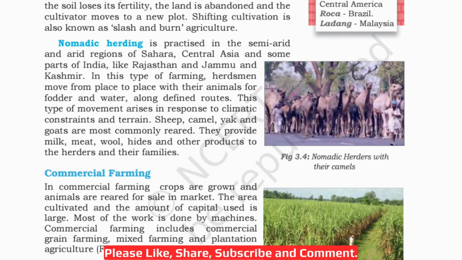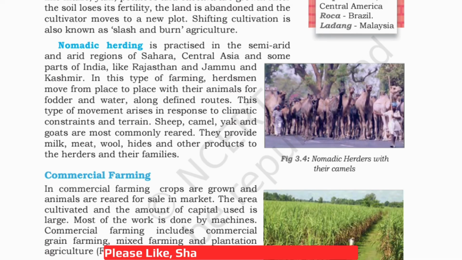Nomadic herding is practiced in the semi-arid and arid regions of Sahara, Central Asia and some parts of India like Rajasthan and Jammu and Kashmir. Let me tell you what is arid. Arid means dry, so mostly you will find this in desert regions. In this type of farming, let me tell you who are nomads. Nomads are people who move from one place to another. Nomadic herdsmen move from one place to another, and they do not stay in a particular area. So let's read what is nomadic herding.